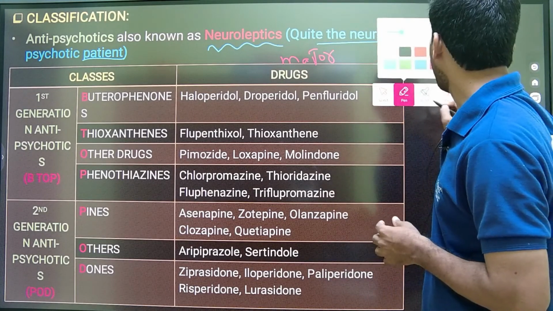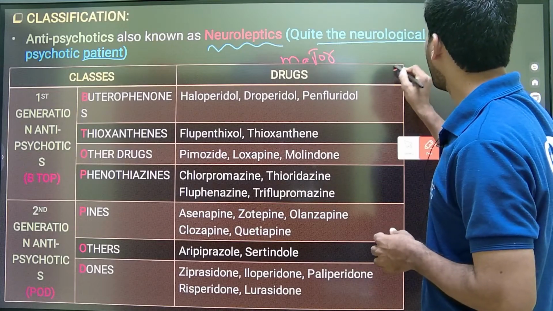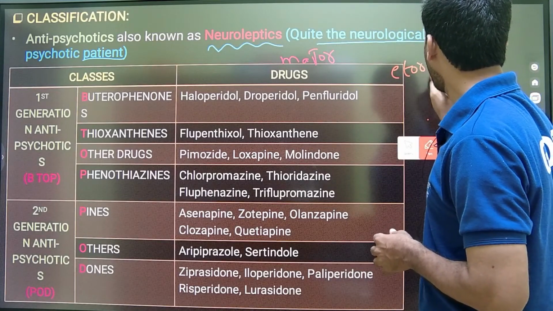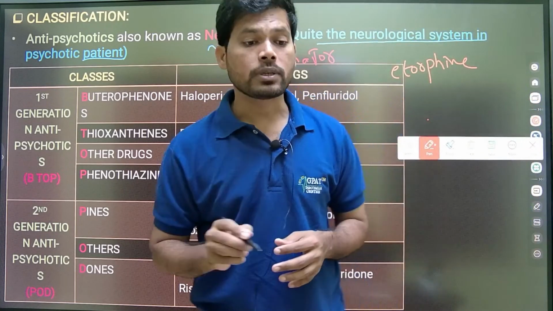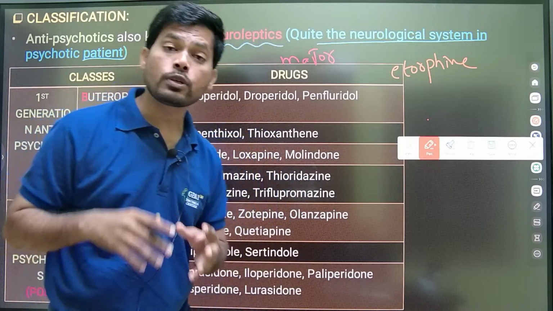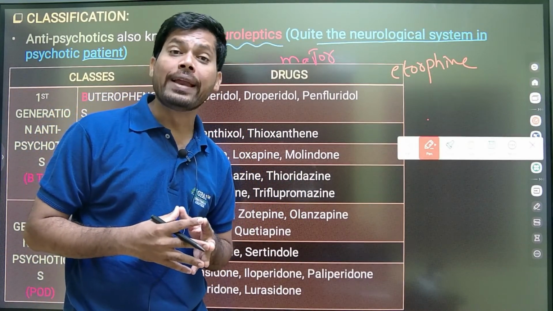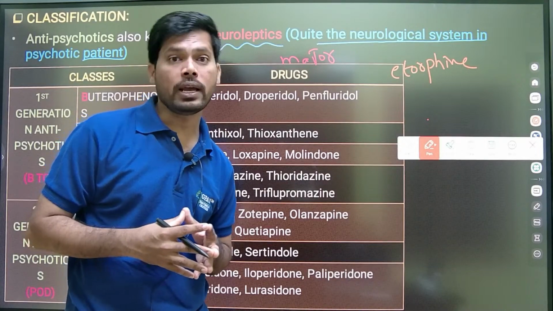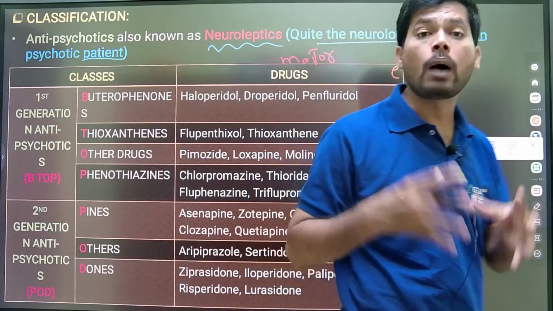For example, etorphine is an opioid derivative-like drug. Etorphine is a thousand times more potent than morphine and is used to calm down elephants. So a tranquilizer is nothing but a substance used to calm down the person.